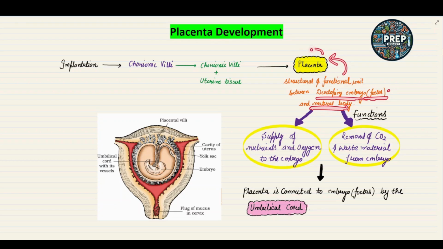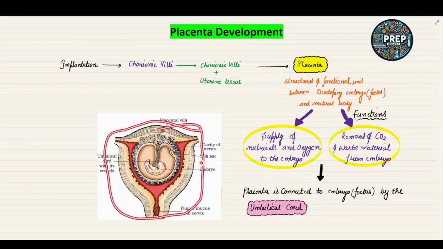That structure is called the placenta. This is very, very important. If you see the uterine cavity and these chorionic villi, they join together and interdigitate with each other and jointly form a structural and functional unit between the embryo, or the fetus, and the maternal body.